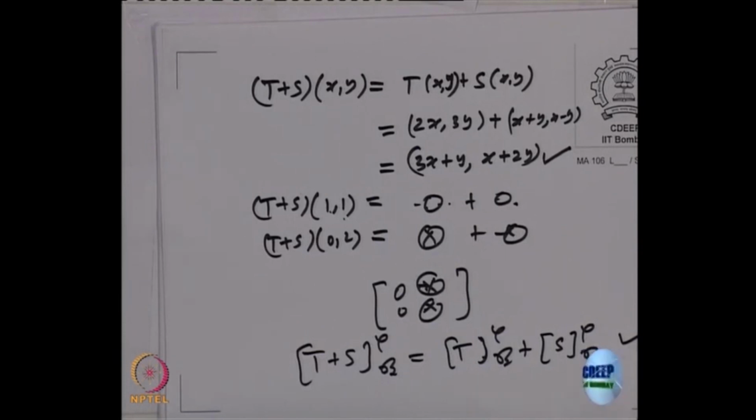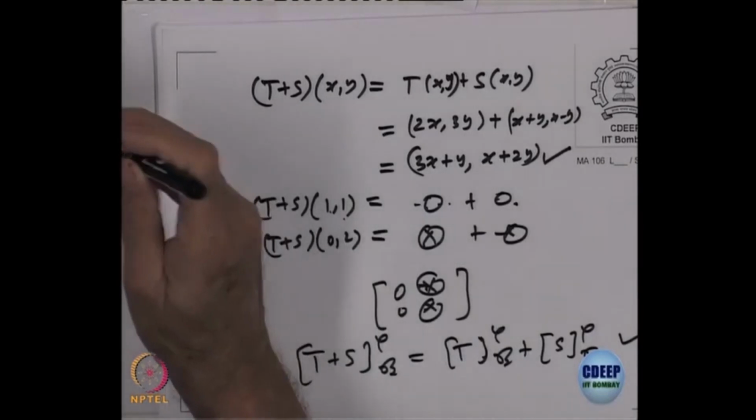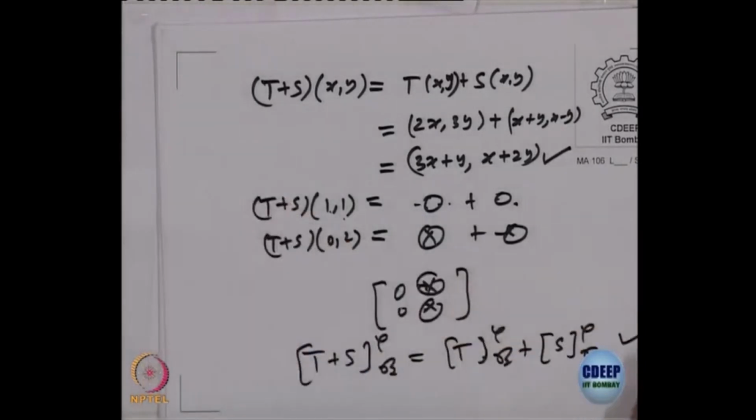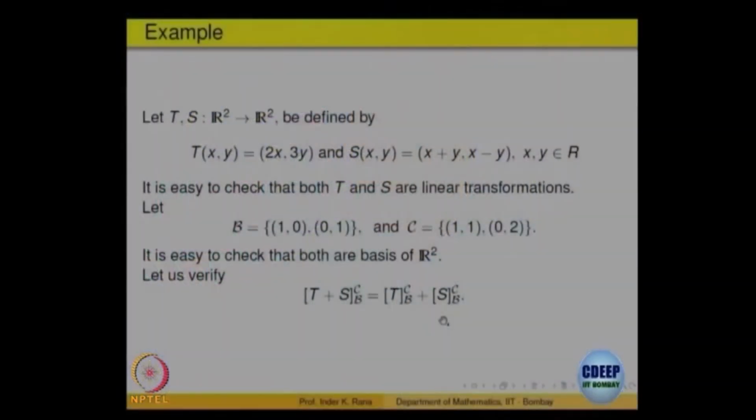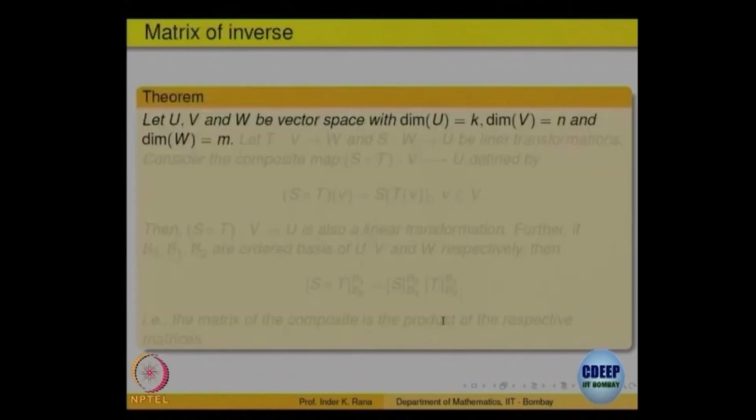So, that is verification of the theorem, we are not proving the theorem, just verifying it. But in the process it is quite clear how to find the matrix of a linear transformation, given an ordered basis in the domain and an ordered basis in the codomain, and then you can easily verify this also. So, that is the process required to verify. Okay. Let us go a step further.